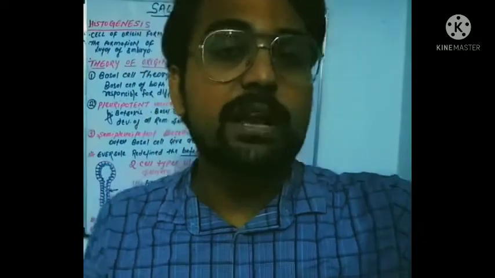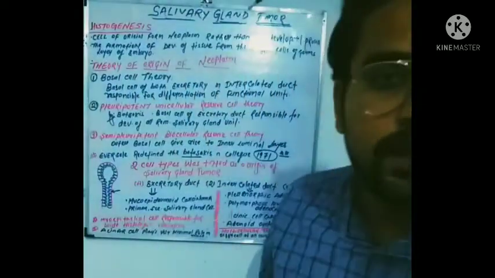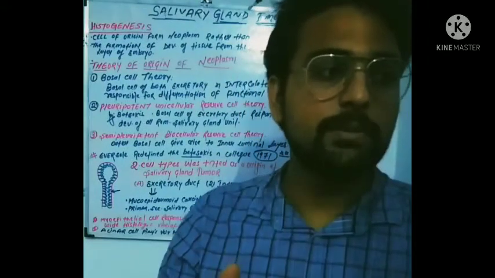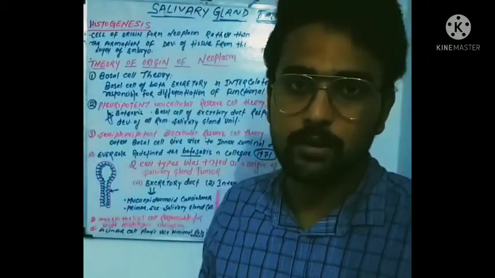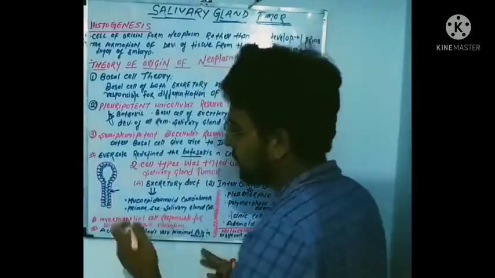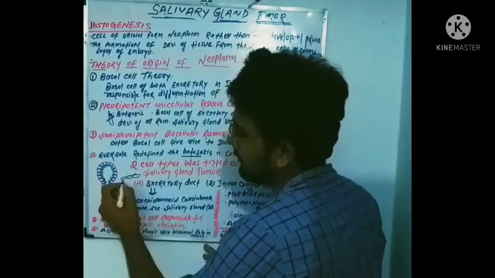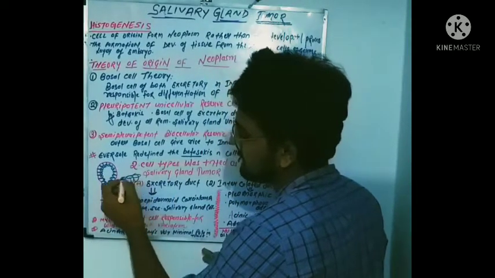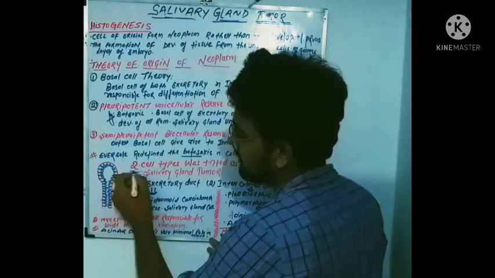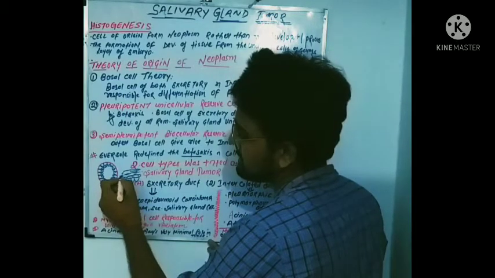Then I was telling you about the myoepithelial cell. These myoepithelial cells are nothing but modified epithelial cells located between the luminal cell and the basement membrane. What does that mean? I am making a small diagram of these myoepithelial cells. This is our basal cell layer, this is our tall columnar cells, here there will be the basement membrane, and this is our luminal cells. So this is the myoepithelial cells.